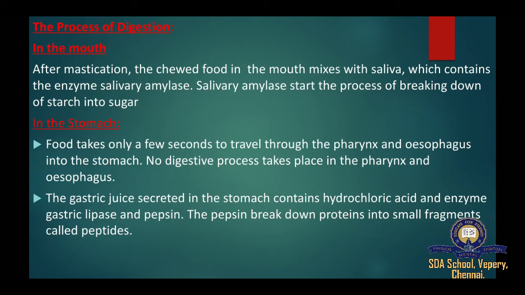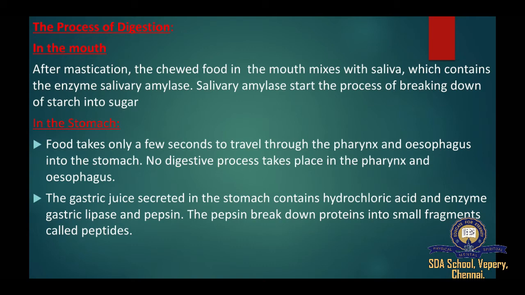Second one, the stomach. Food takes only a few seconds to travel through the pharynx and esophagus into the stomach. No digestive process takes place in the pharynx and esophagus. The gastric juice secreted in the stomach contains hydrochloric acid and the enzymes gastric lipase and pepsin. Hydrochloric acid makes the food acidic so that the gastric enzymes can act on it. The acid also kills germs like bacteria.